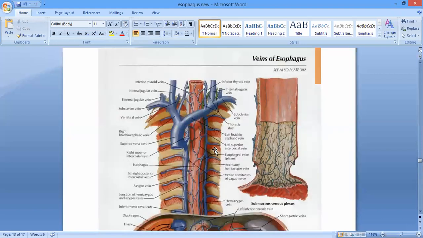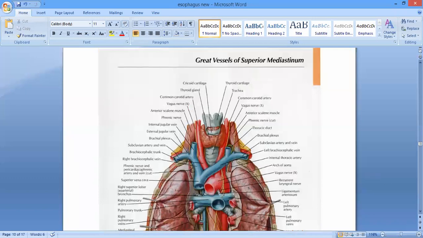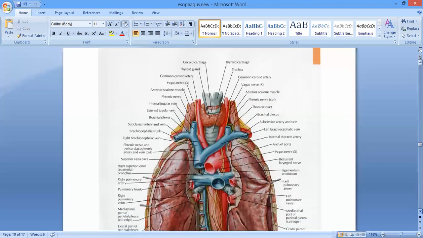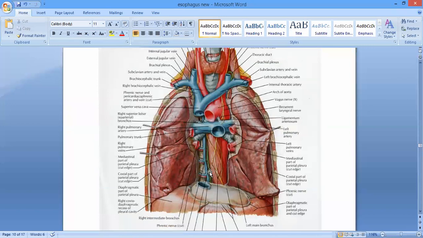I'll show you. Initially, it lies on the right side of the lower part of the esophagus, and then it will cross the esophagus from its posterior surface and come to lie on the left side here, like this, right? So in the posterior relation, about in the middle, just against the root of the lung, it passes behind the esophagus and comes to the left side.